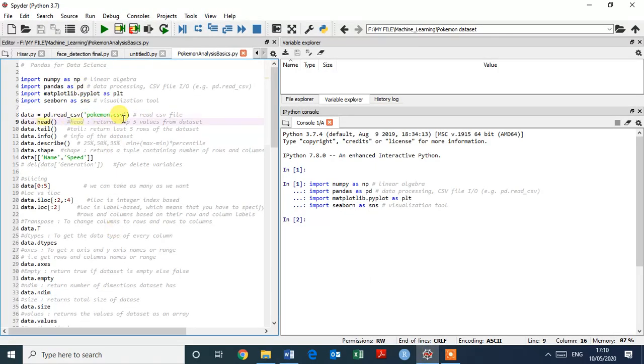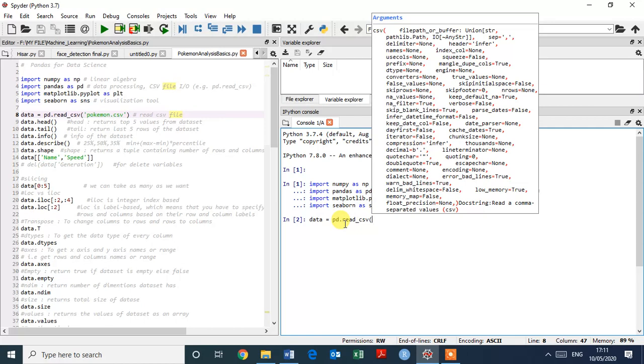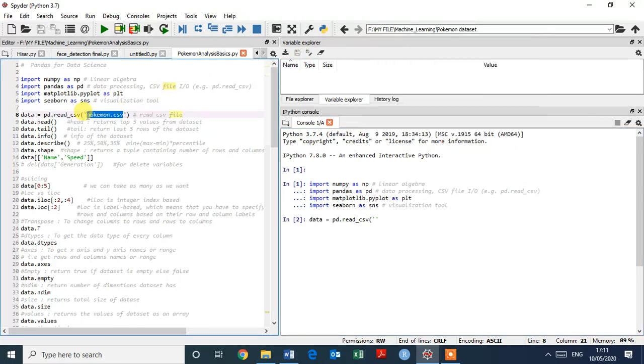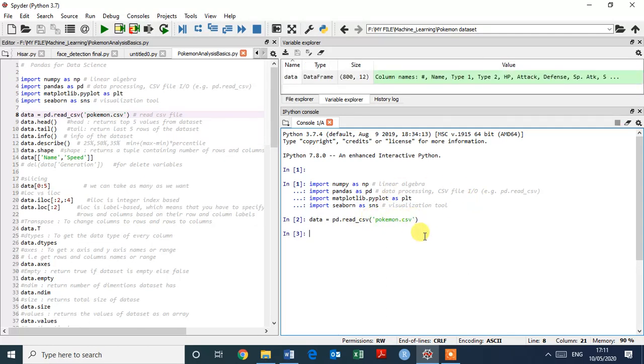First of all, we read the CSV file in pandas. Here's the format: data equals pd dot read underscore CSV, and here we give the file name. Let's copy it here, close the bracket and enter. That's it, it's executed successfully.